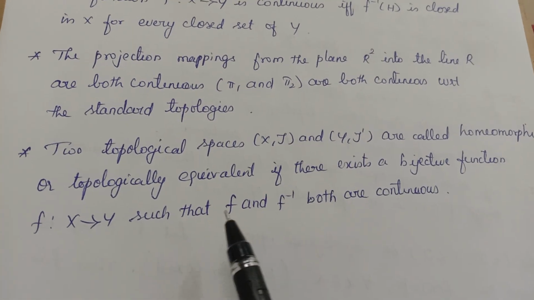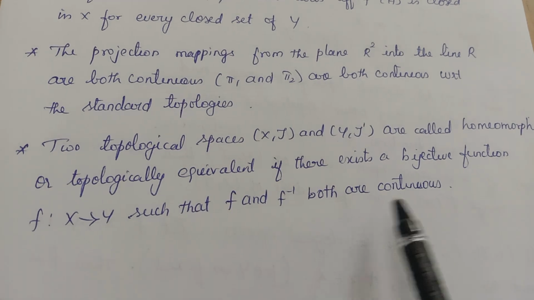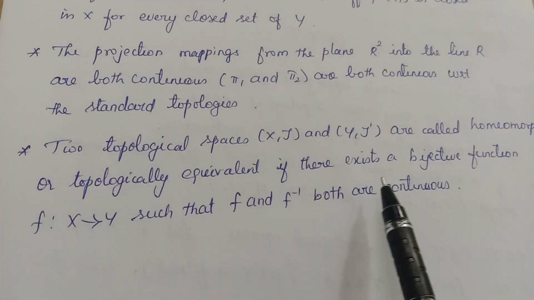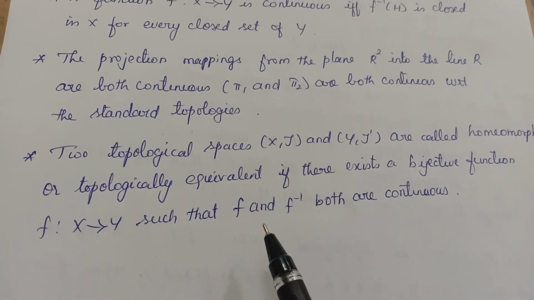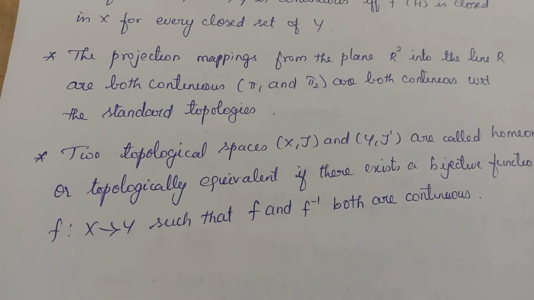Now, two topological spaces are said to be homeomorphic or topologically equivalent if there exists a bijective function f such that both f and f inverse are continuous. So homeomorphism means what? f should be bijective, and then both f and f inverse are continuous. Okay, that's all. Thank you.